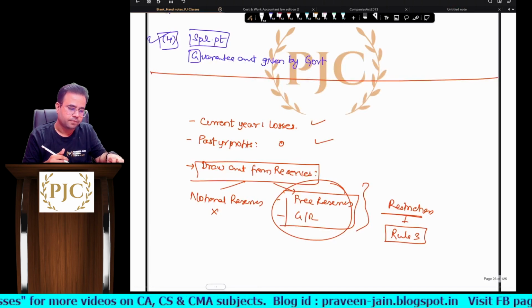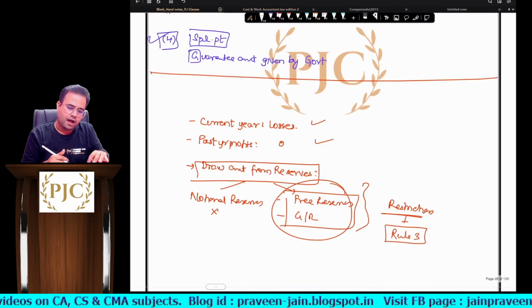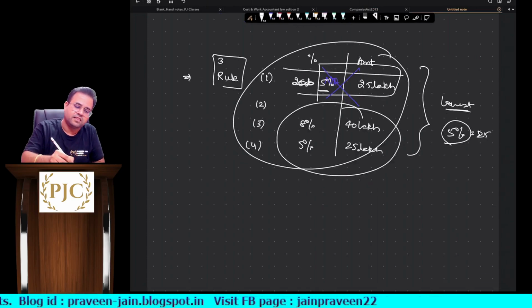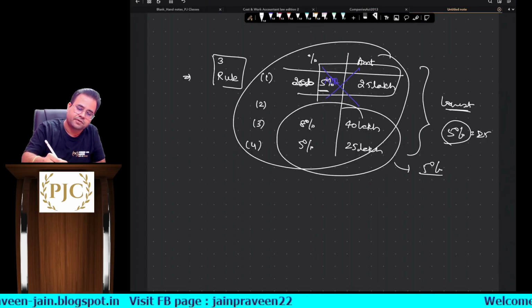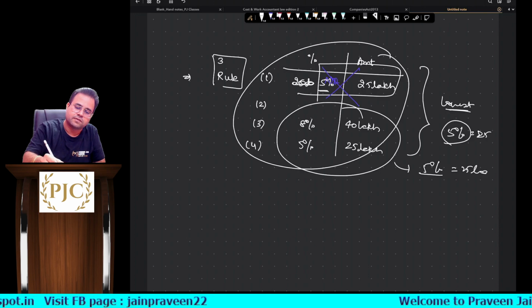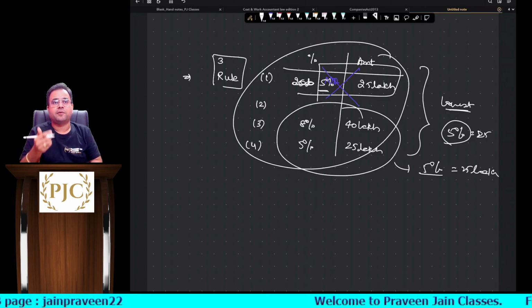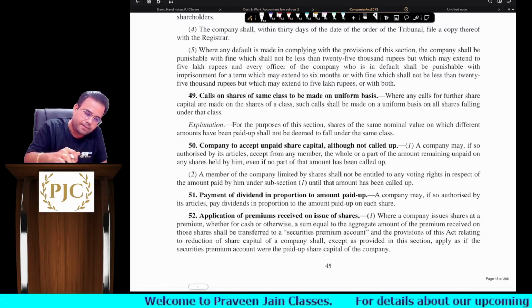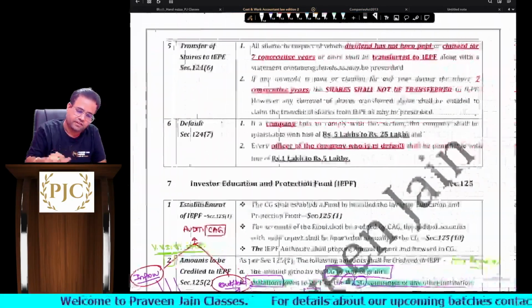Clear? So would your answer be different then? The answer is still the same. Company can still pay 5%, which is equal to 25 lakhs, sir. Now imagine a scenario where I make one more modification in the question, sir.